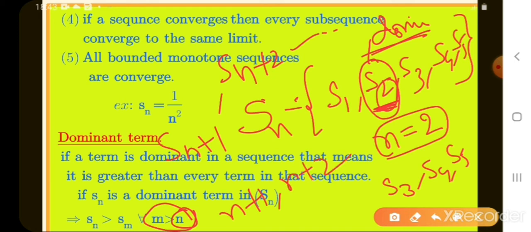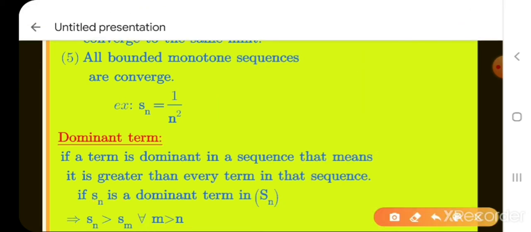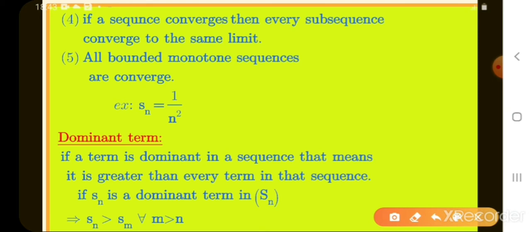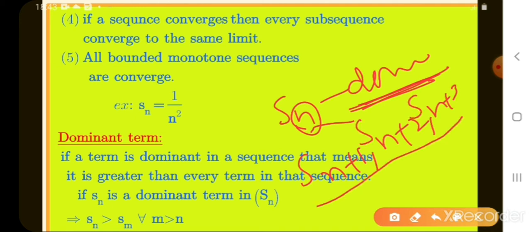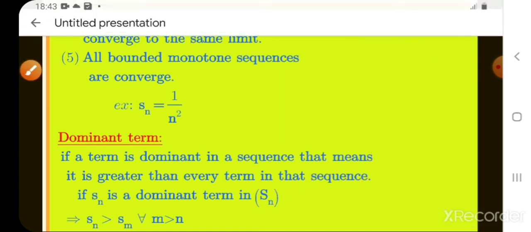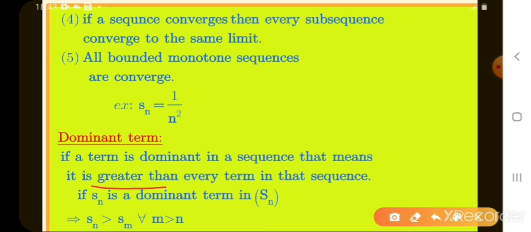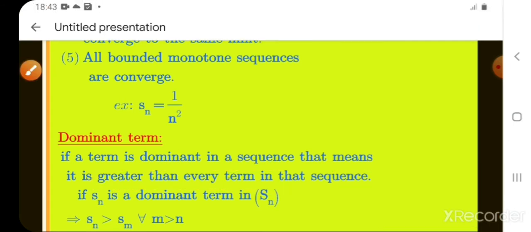For all m greater than n, Sn is the greatest term of the remaining terms. Is it clear or not? If Sn is the dominant term, now I take the terms greater than n, that means the n plus 1 term, n plus 2 term, n plus 3 term: Sn plus 1, Sn plus 2, Sn plus 3. These are also less than the dominant term Sn. So we call Sn the dominant term. That means it is greater than every term in that sequence. Next,